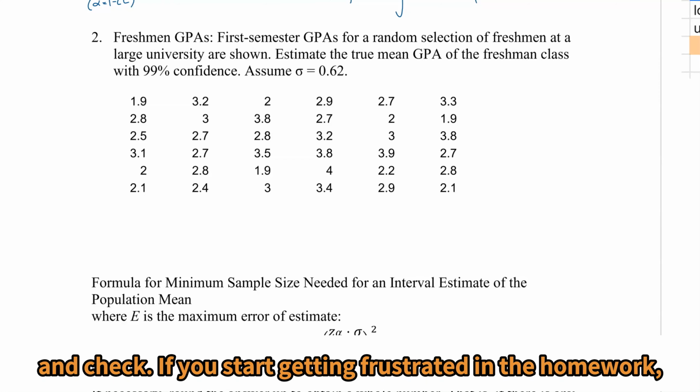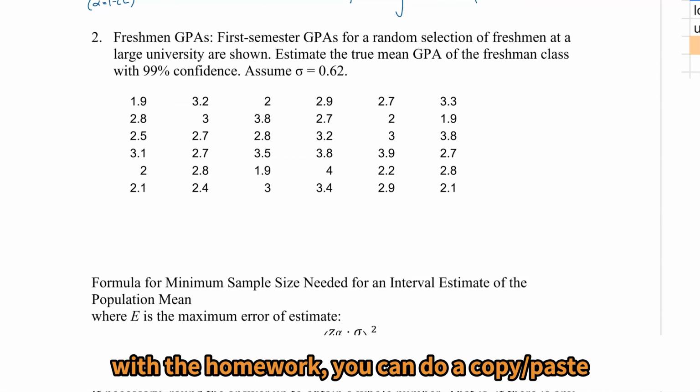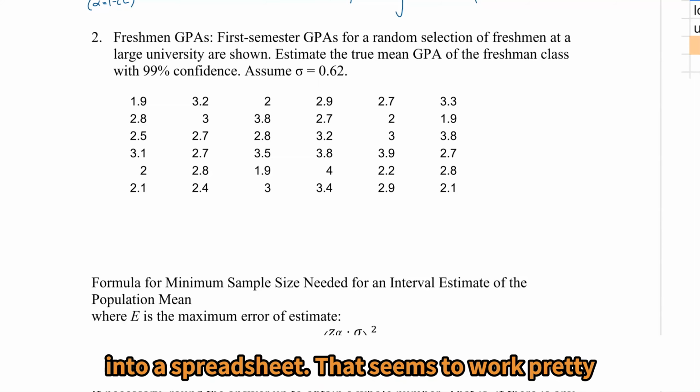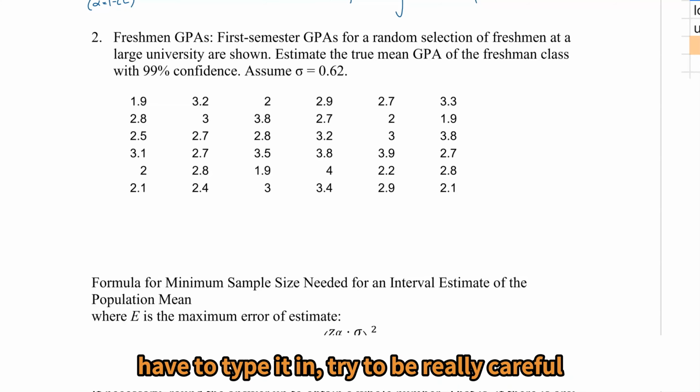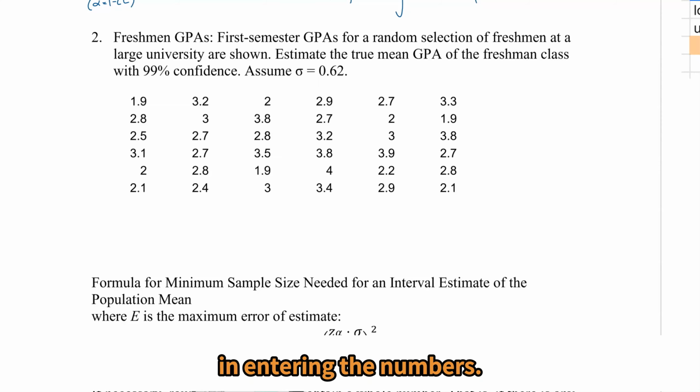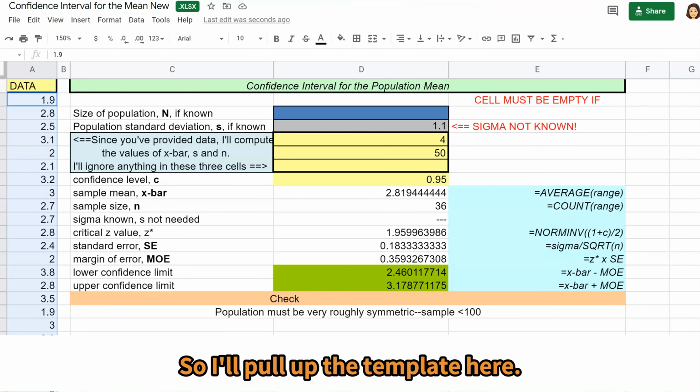If you start getting frustrated with the homework, you can do a copy paste into a spreadsheet. That seems to work pretty well, so try that instead of typing it in. But if you have a problem where you have to type it in, try to be really careful in entering the numbers. So I'll pull up the template here.